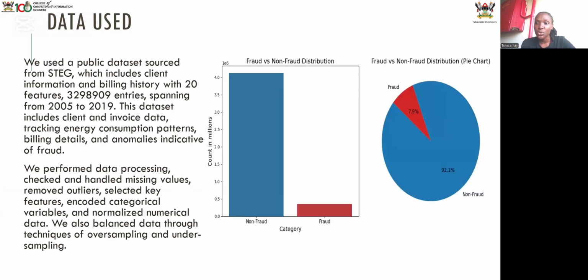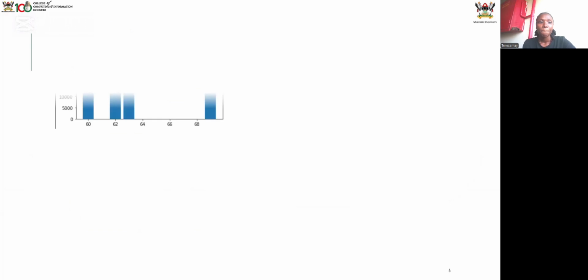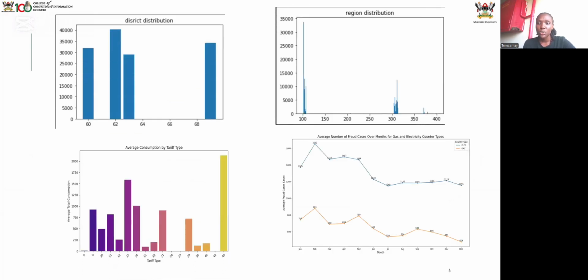This visualization shows the distribution of the fraud and non-fraud cases, where we see the non-fraud cases outweighing the fraud cases. That is the imbalance of data that we talked about. Then these visualizations also describe the data set, where we did a distribution by the district or region. Then we looked at average consumption by tariff, and also we're able to see the average number of fraud cases with electricity and gas separately.